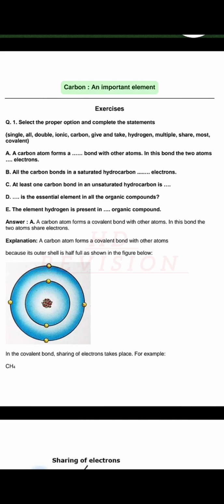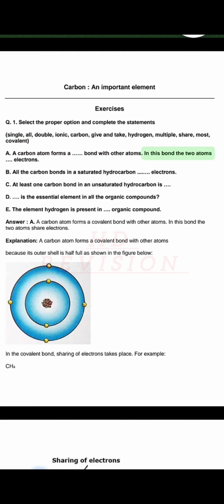Carbon, an important element. Exercises. Q. 1. Select the proper option and complete the statements. Options: single, all, double, ionic, carbon, give and take, hydrogen, multiple, share, most, covalent. A. A carbon atom forms a ______ bond with other atoms.